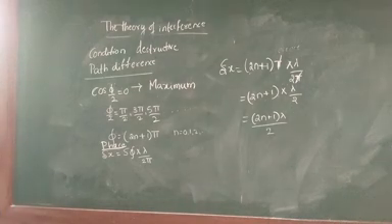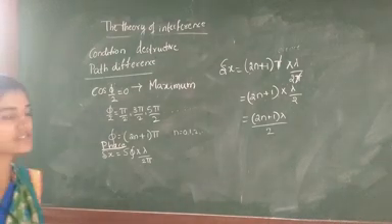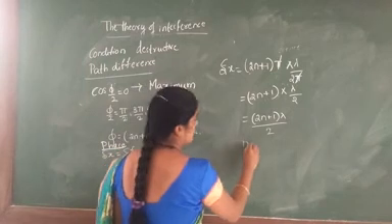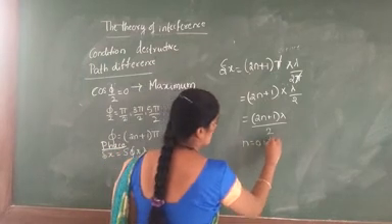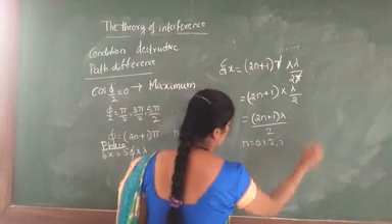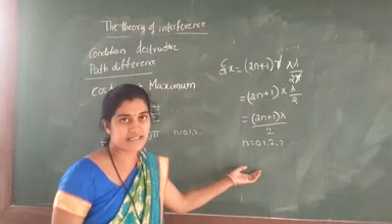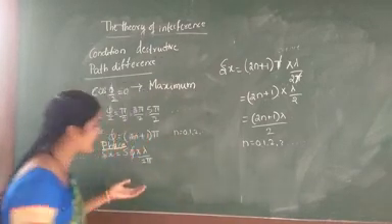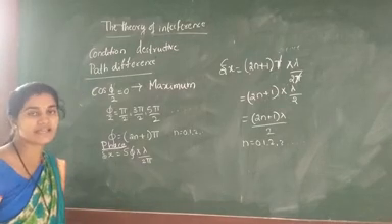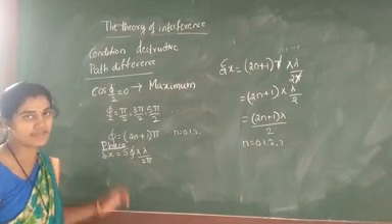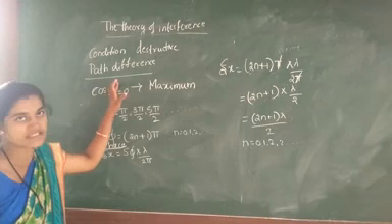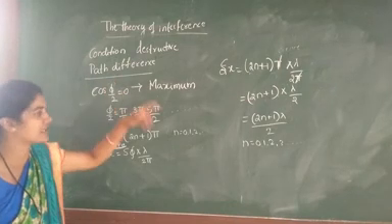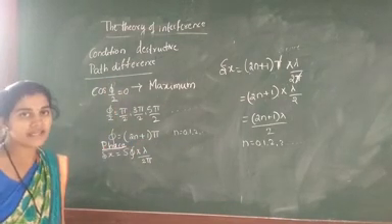Now from this we can tell that n is equal to 0, 1, 2, 3 and so on. Here we are taking the odd integral multiple. In the constructive interference of light we consider an integral multiple of 2 pi, whereas in the destructive interference we consider the odd integral multiple.